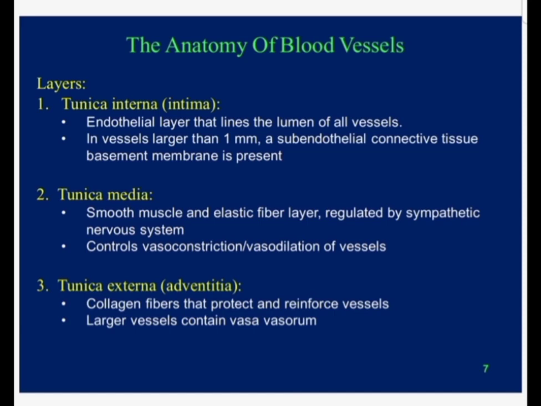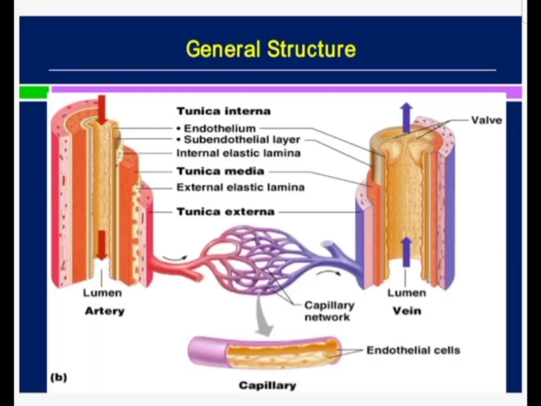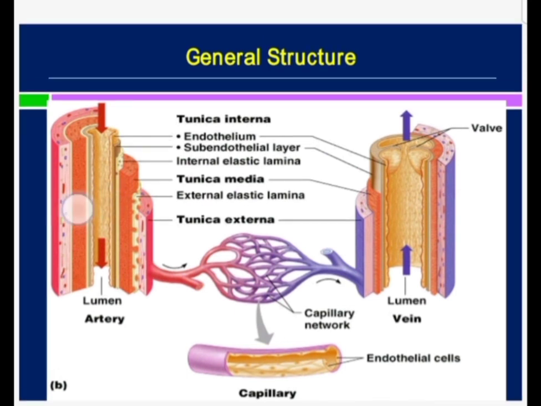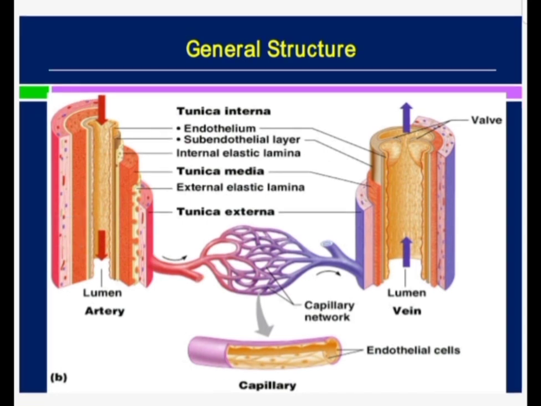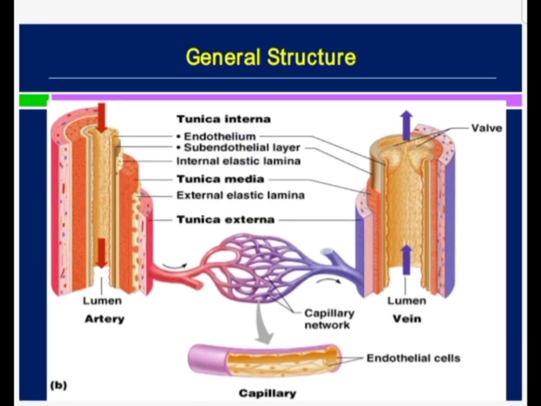We will find that the tunica intima is separated from the tunica media by a corrugated line, which is known as the internal elastic lamina. So you can see all these layers. This is the tunica intima, this is the tunica media, this is the tunica adventitia. And tunica intima, again, consists of the endothelium, then the subendothelial connective tissue layer, and then the internal elastic lamina.